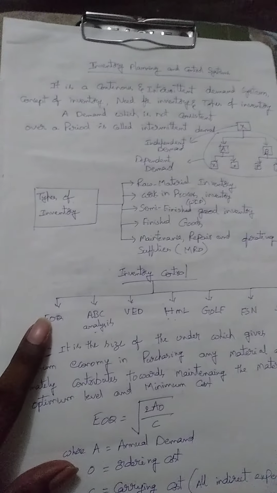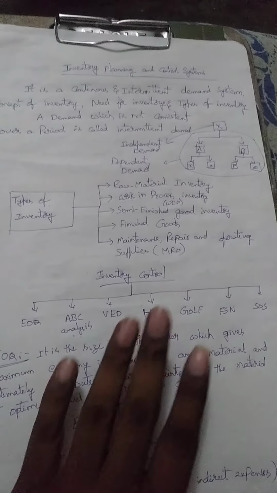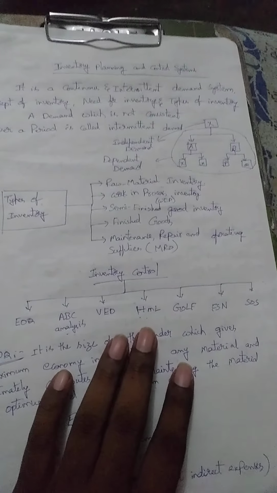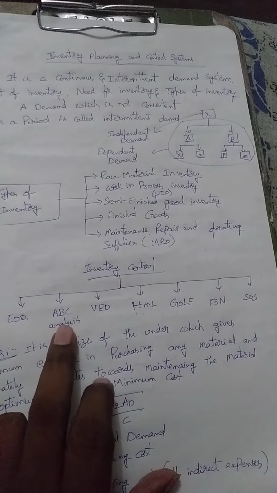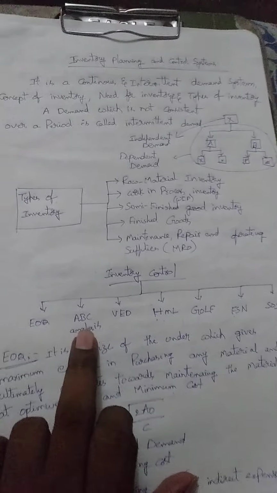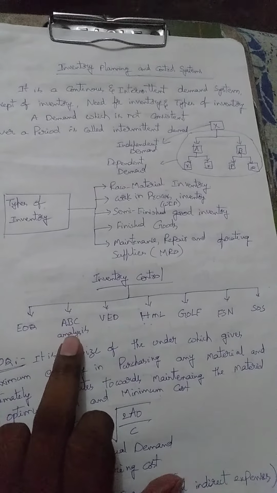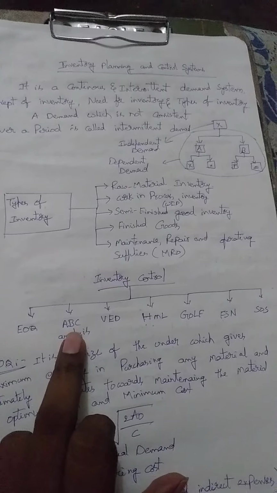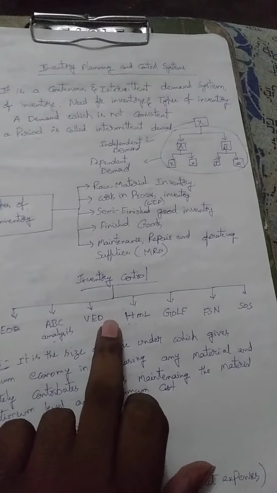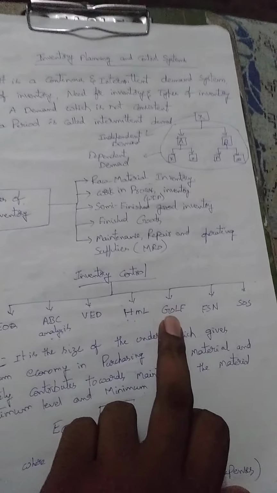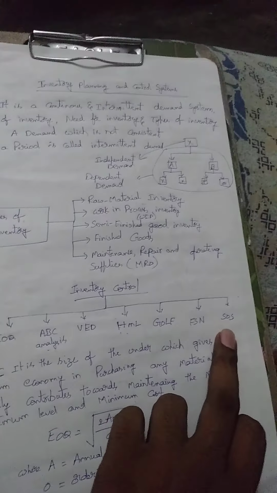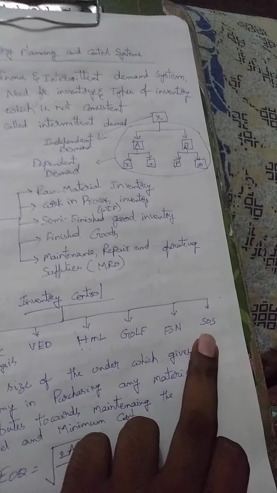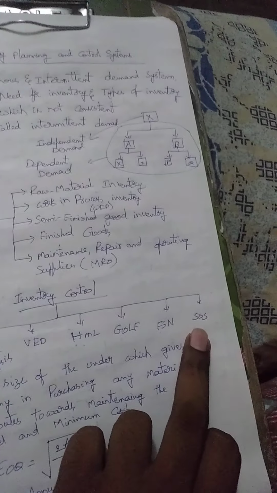Except for EOQ, for the remaining analyses every industry should prefer one particular type, not all types. Maximum priority: about three-fourths of industries prefer the ABC analysis. Why that is I will explain better in the next topics. Whereas some industries follow GOLF analysis, VED analysis and FSN analysis, and for seasonal products, the food sector industries mainly prefer SOS.